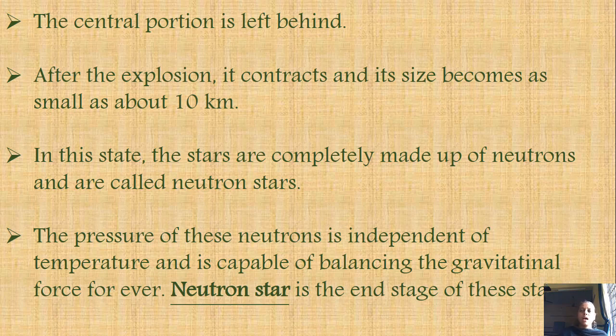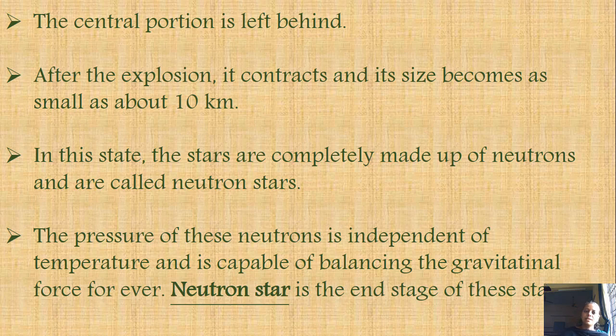And because of this high contraction, now what has remained behind is only neutrons. In the previous case we saw the pressure was due to electrons. Here it is only due to neutrons, not even electrons, and that's the reason this is called a neutron star. The pressure of these neutrons is independent of temperature, and it balances the gravitational force forever. That's why for these stars whose mass is between 8 times and 25 times the mass of the Sun, their end stage is the neutron star.